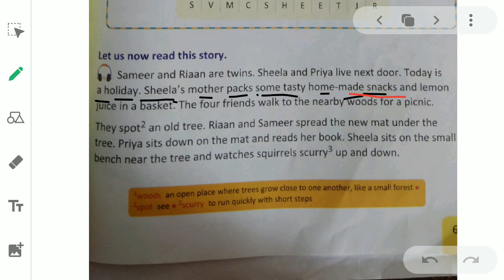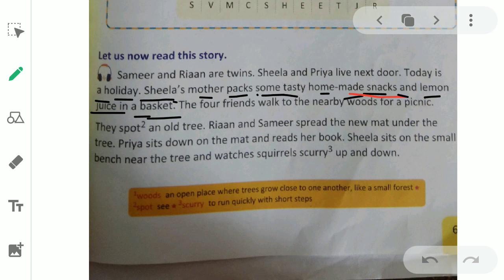So Sheila's mother packs some tasty homemade snacks and lemon juice in a basket.